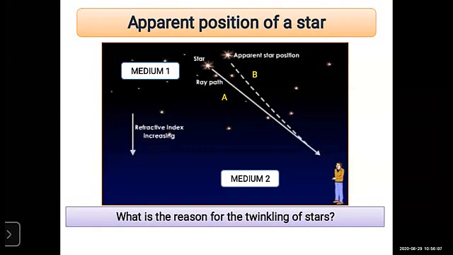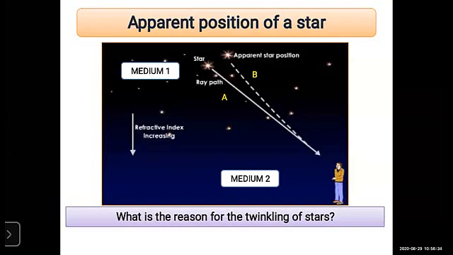And this atmospheric air consists of dust particles and many gases. So earth is covered with atmospheric air having different layers, with different thicknesses, and the density also increases.